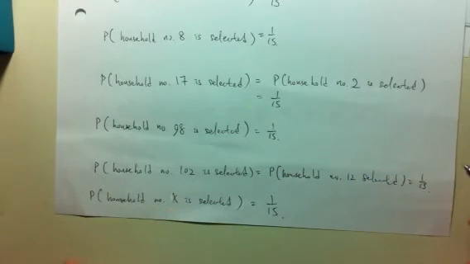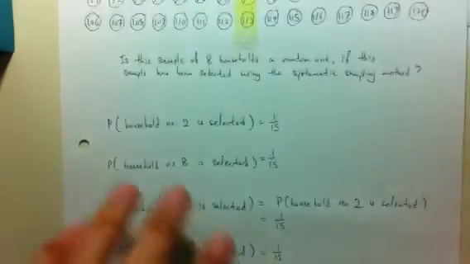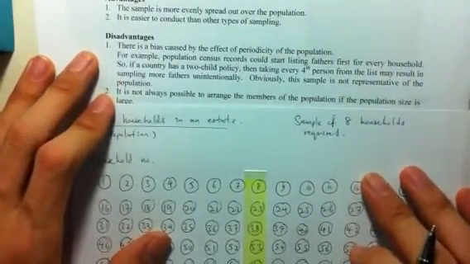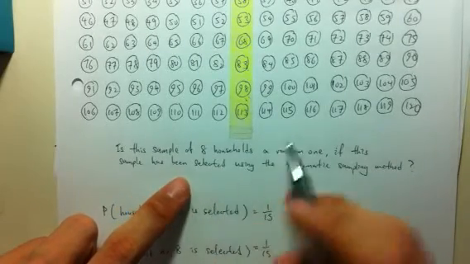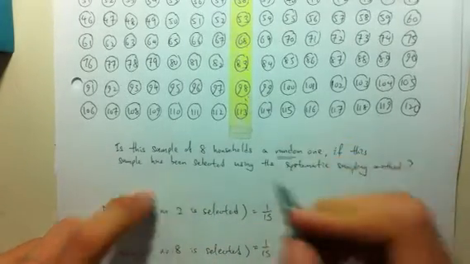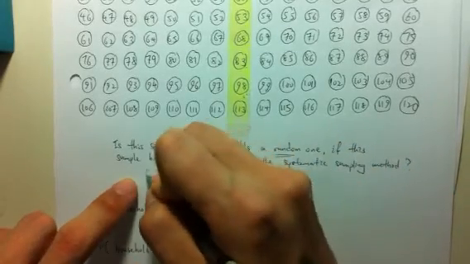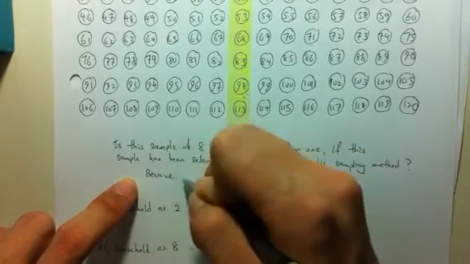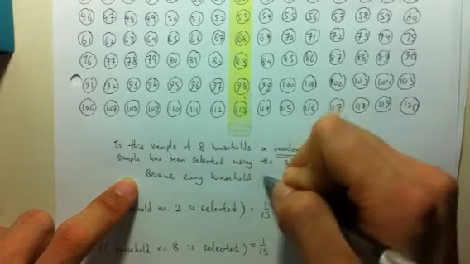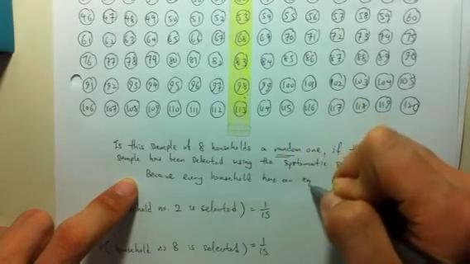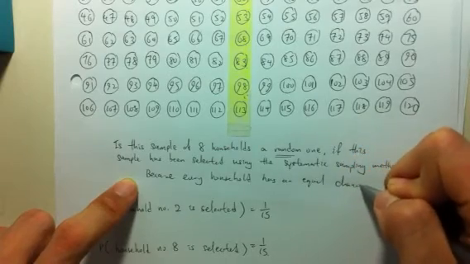And since every household has the same probability of being selected, this would mean that the sample of 8 households that is selected is indeed a random one. This is because every household has an equal chance to be